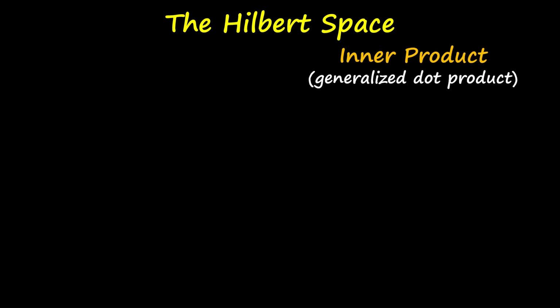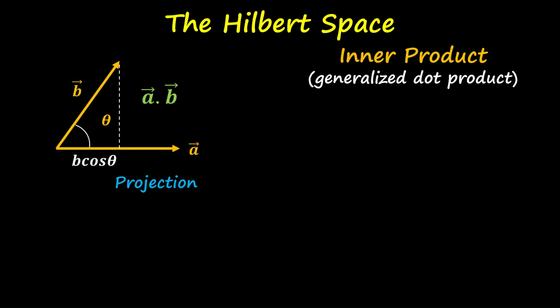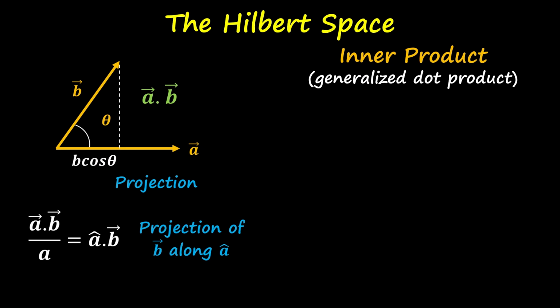Now let us try to understand the inner product. In geometry, the dot product tells us the projection of one vector along the direction of another vector. Here, in the dot product of A vector and B vector, if I divide it by the magnitude of A, I get the projection of B vector along the direction of A vector. We have a similar kind of operation in Hilbert space, and that is known as the inner product.